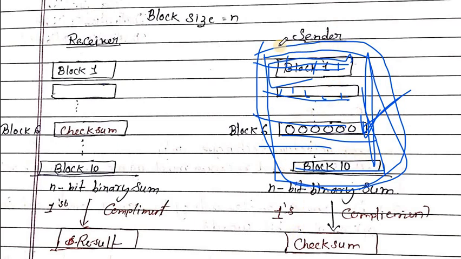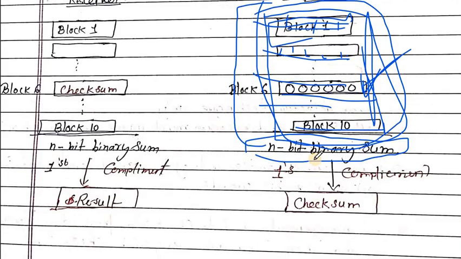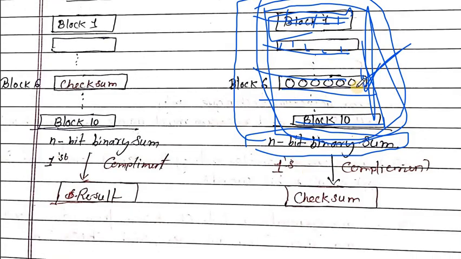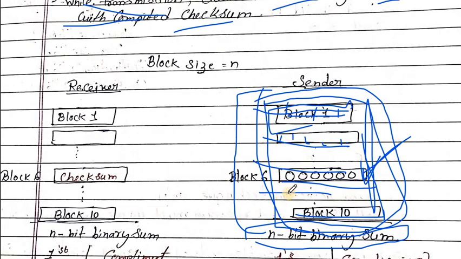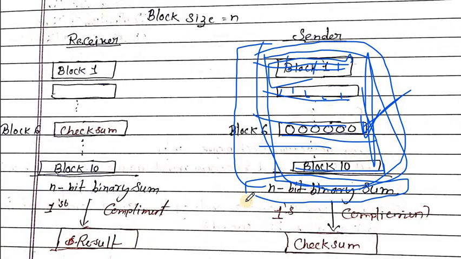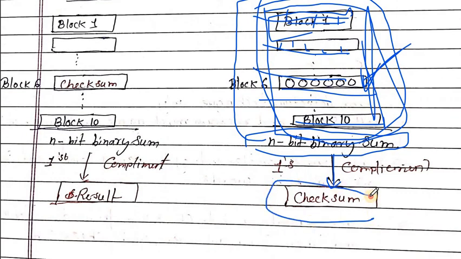After adding these 16-bit binary strings, we get an n-bit binary string after summing these 10 blocks. After getting the n-bit binary string, we take the complement of that string. Now we get the result, and the result is the checksum.